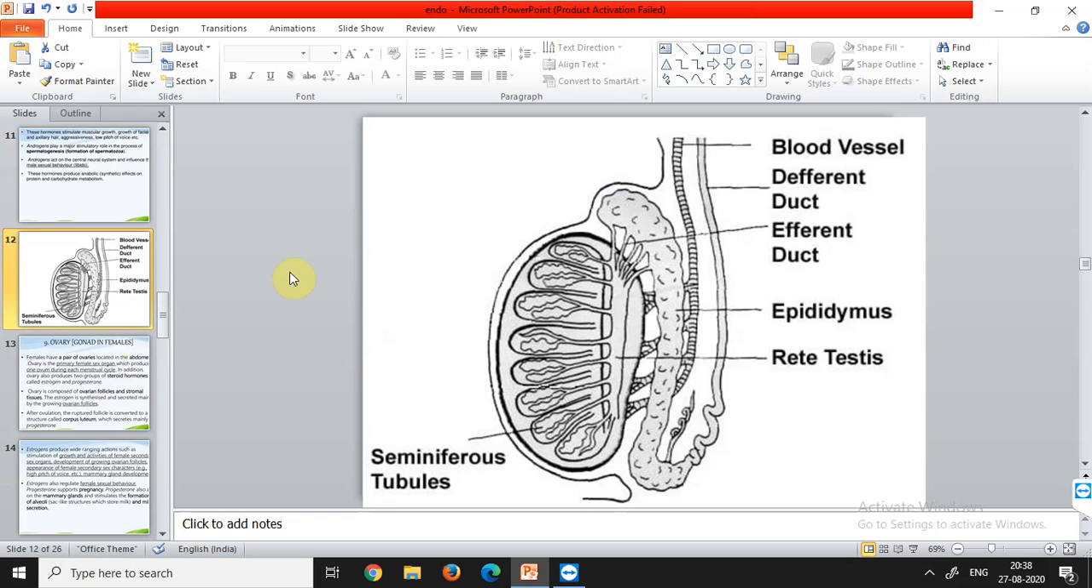This is the diagram. These are the testes and they are made up of seminiferous tubules. This is the rete testis, then this is the tube, that is the epididymis. This is the efferent duct, the deferent duct, and the blood vessels. This is the complete picture of how the testes look like.